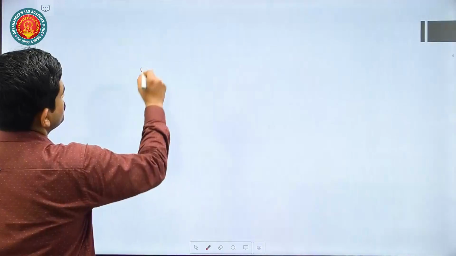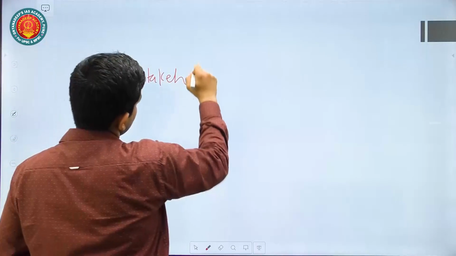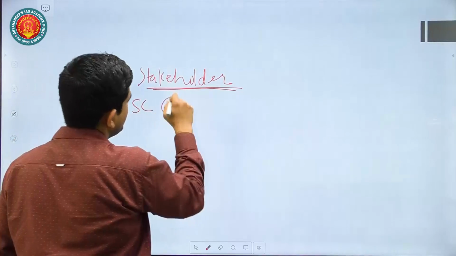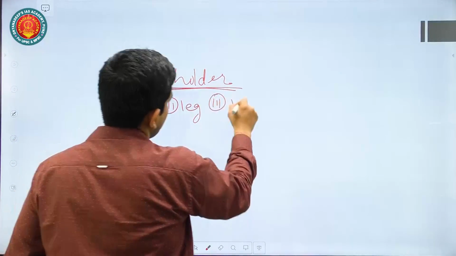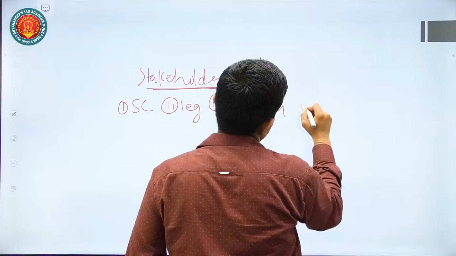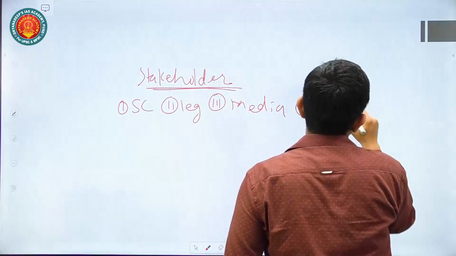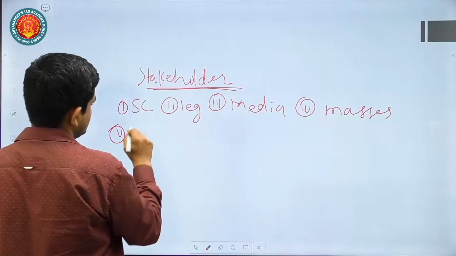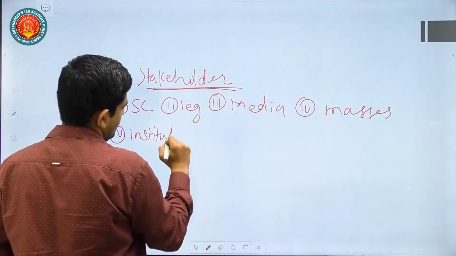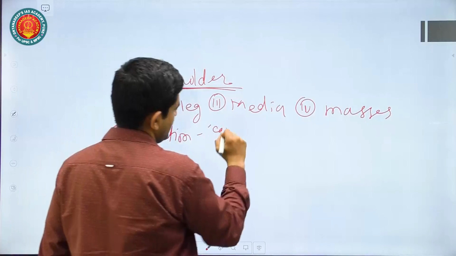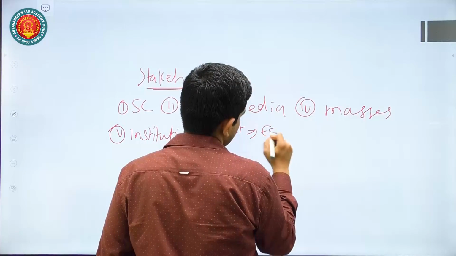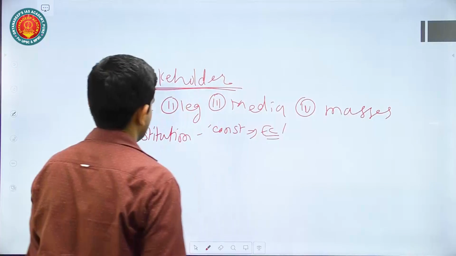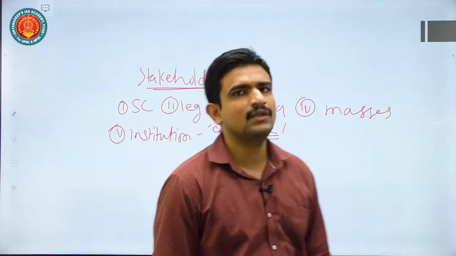Okay, so I was talking about stakeholders. For example, one thing is the Supreme Court, second is your legislature, third is your media, fourth is your common people or masses. Fifth thing you can think of is various institutions, for example, constitutional bodies like the election commission, etc.